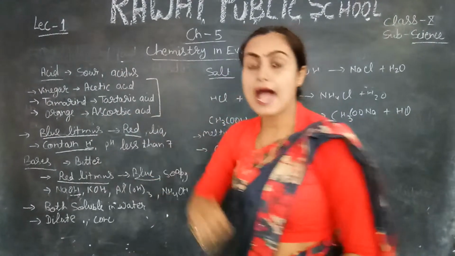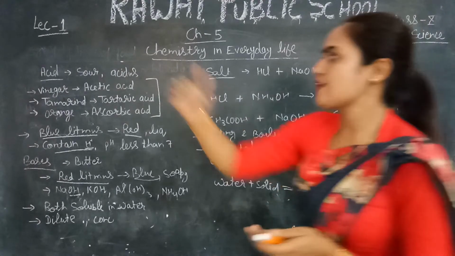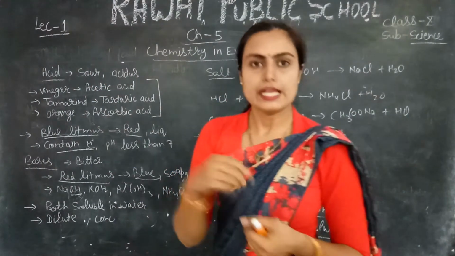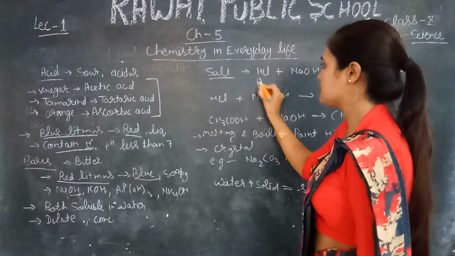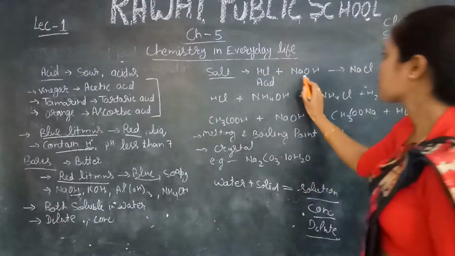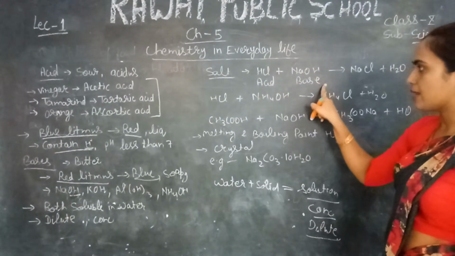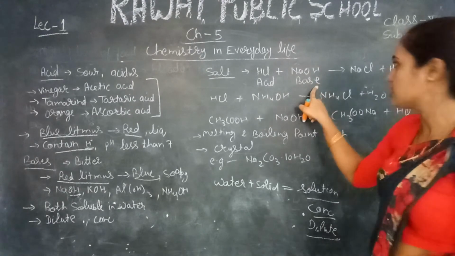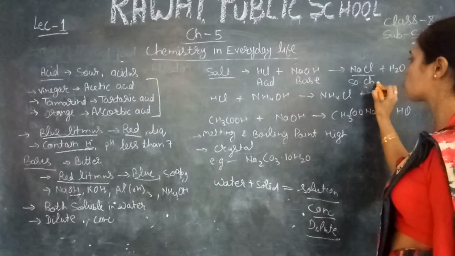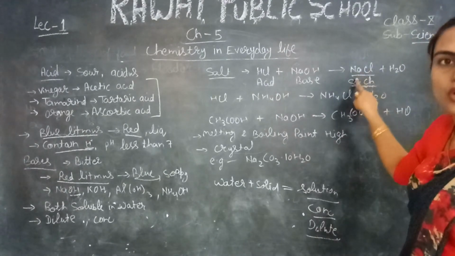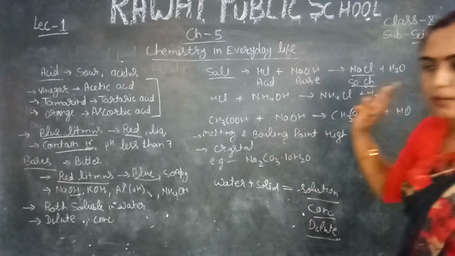Acid and base also have the capability to make a salt. It means when acid combines with base, it makes a salt. For example, HCl is an acid, right? HCl is acid. NaOH is a base, basic in nature. When acid and base react with each other, they form a salt. This is sodium chloride salt. NaCl means sodium chloride, and it also makes water along with the sodium chloride.